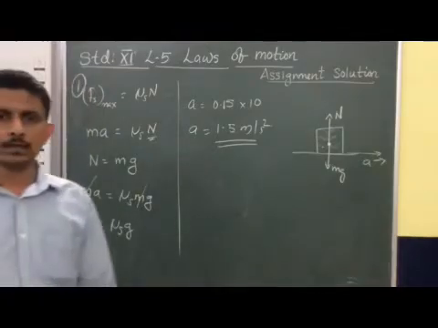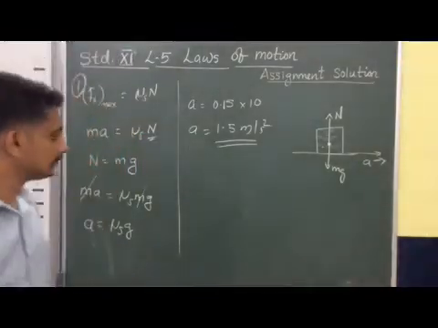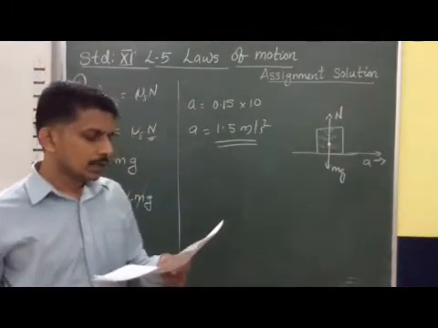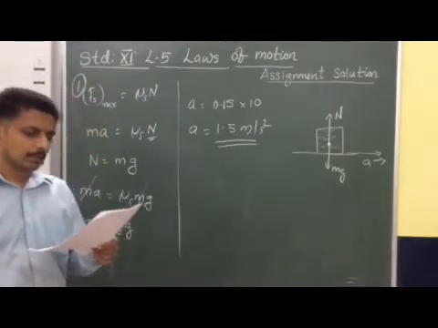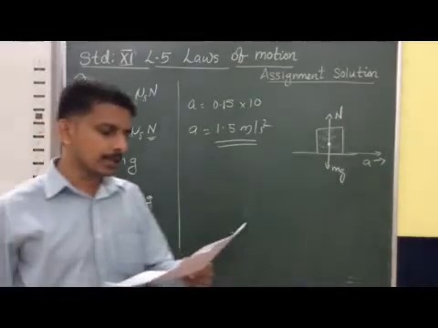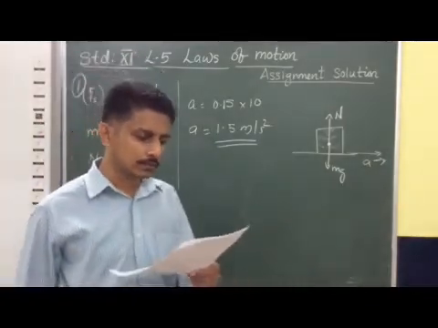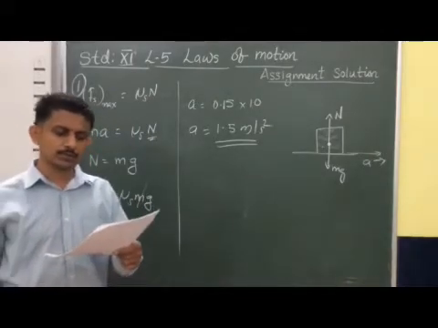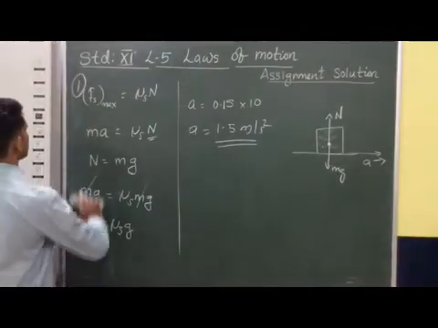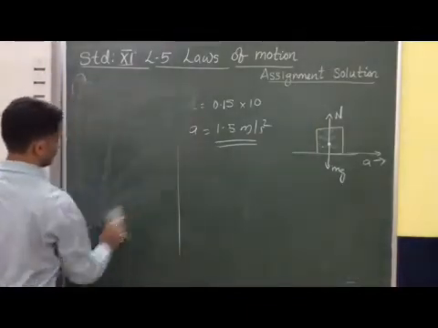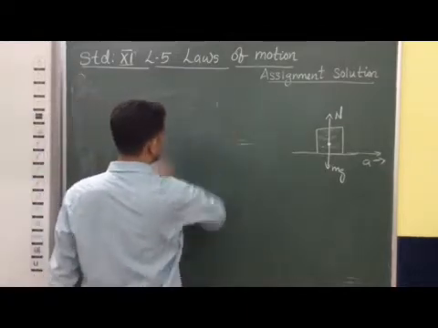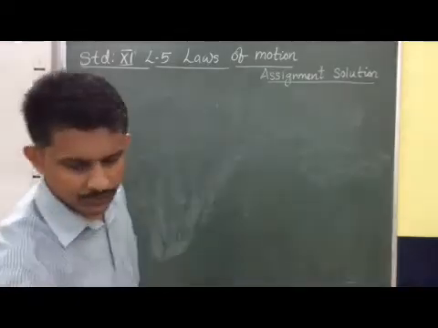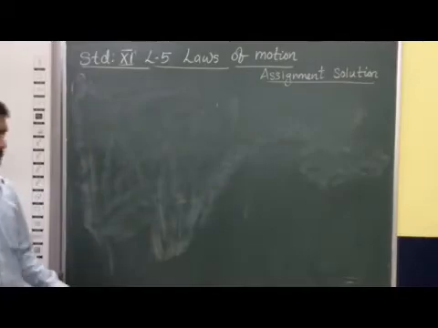Now, question number 2. What is the question number 2? A mass of 4 kilogram rests on a horizontal plane. The plane is gradually inclined at an angle of 15 degree with the horizontal. The mass just begins to slide. What is the coefficient of static friction between the block and the surface? So we have to find the coefficient of static friction between the block and the surface.